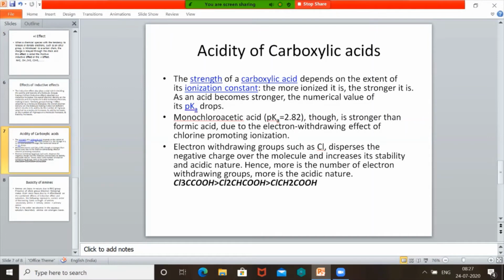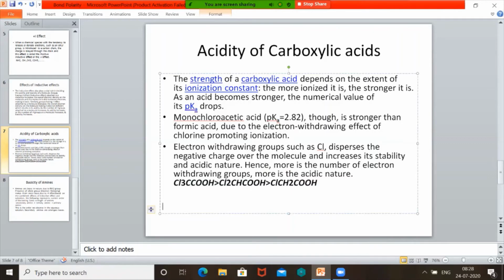So hydrogen can be easily removed. They are acids. But acetic acid is CH3COOH. If instead of one hydrogen, one chlorine is present, it is monochloroacetic acid. Two chlorines are there, dichloroacetic acid. Three chlorines are here, trichloroacetic acid.